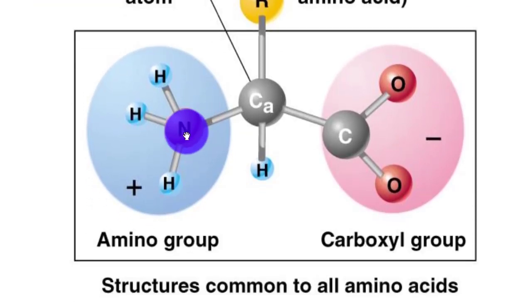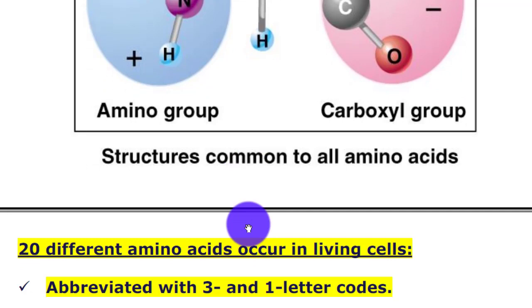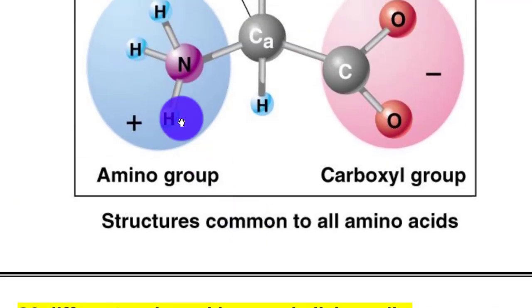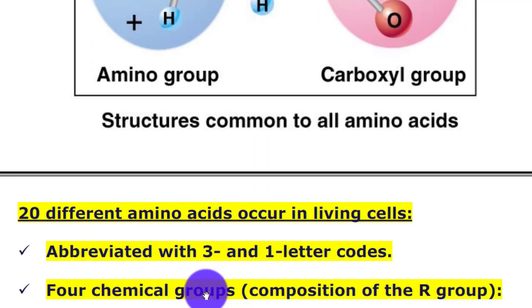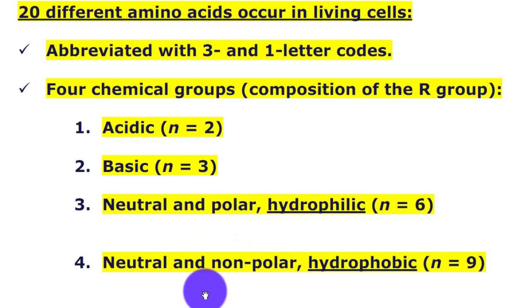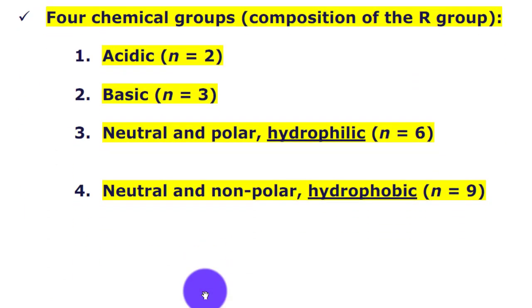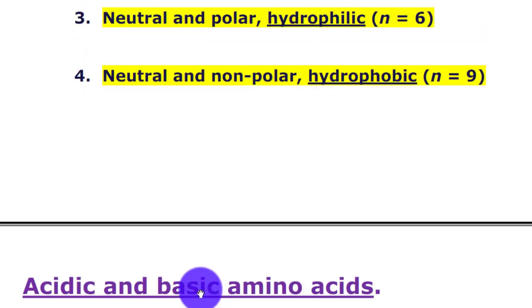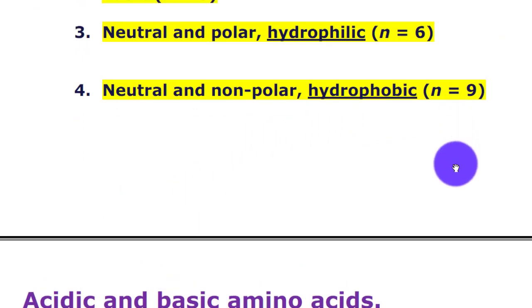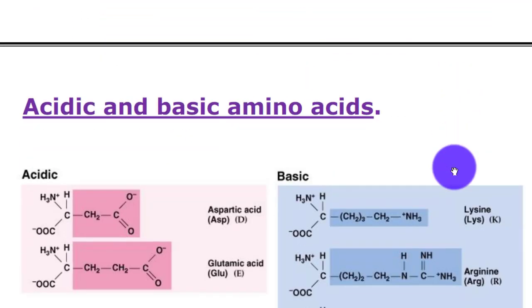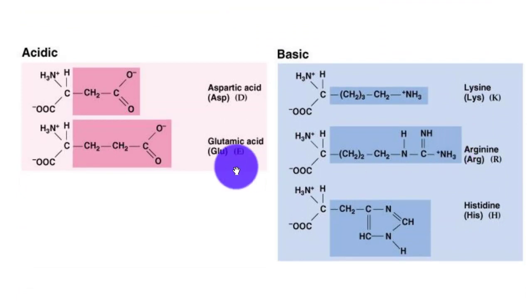Here the N, the difference in the number of N determines the acidic, basic and neutral amino acids.